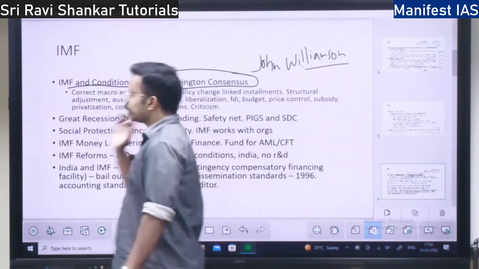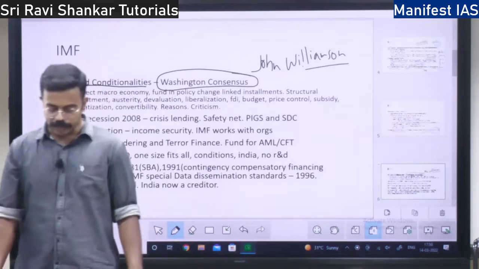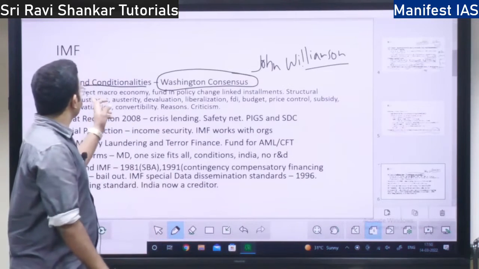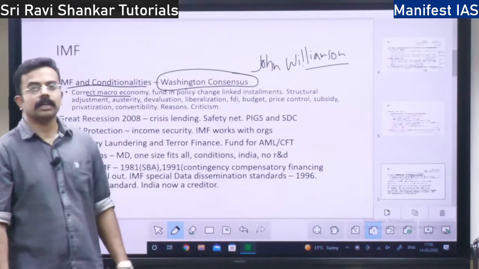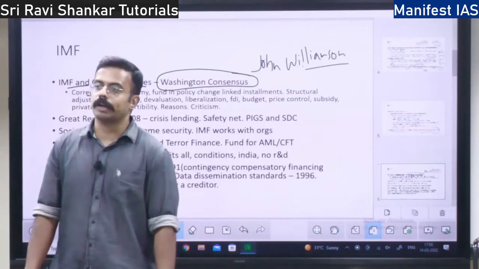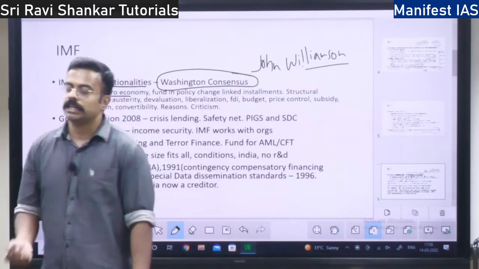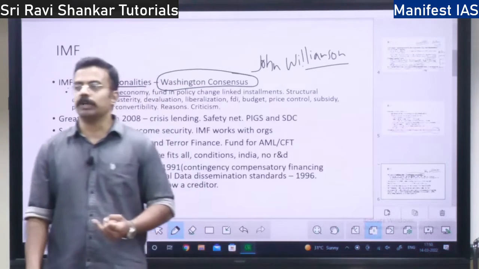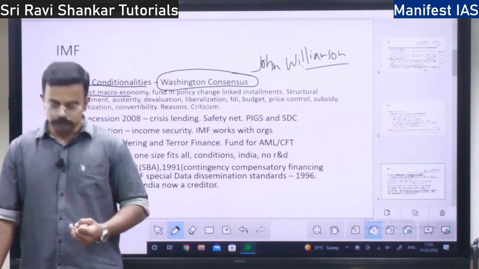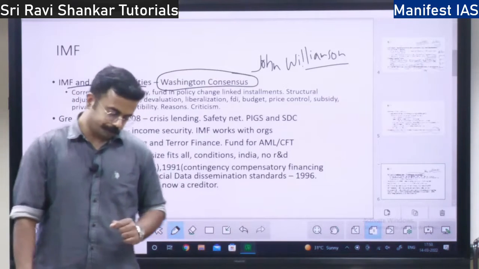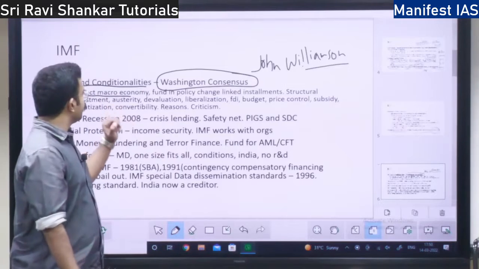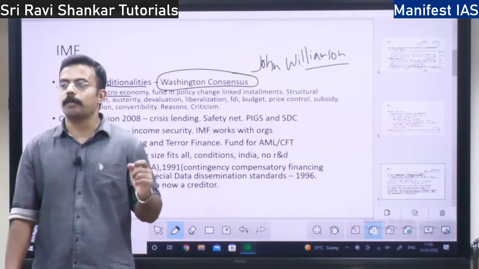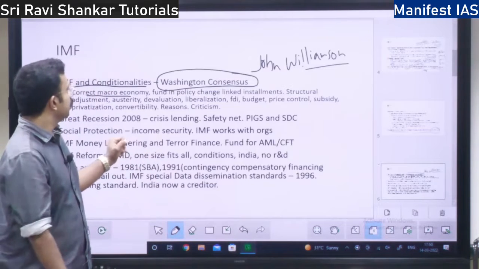So what are the conditionalities? Why should the IMF impose any condition? See, the first reason is to correct the macroeconomy. I have already told you what the macroeconomy is. If there are any deficiencies in the inflation policy, in the interest rate policy, then the IMF is going to give certain macroeconomic policy prescriptions.